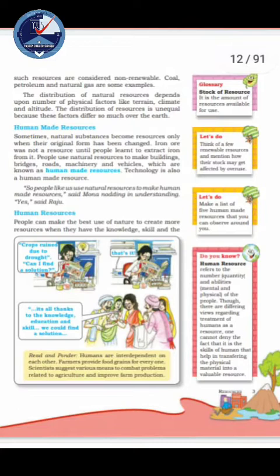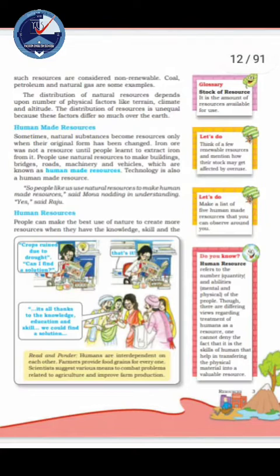Next is potential resources. Potential resources are those resources whose entire quantity may not be known, and these are not being used at present, and these resources could be used in future. The level of technology we have at present may not be advanced enough to easily utilize these resources. The uranium found in Ladakh is an example of a potential resource that could be used in future. High speed winds were a potential resource 200 years ago, but today they are actual resources because we are using them today. Wind farms generate energy using windmills, like in the Netherlands. You will find some windmills in Nagercoil in Tamil Nadu and on the Gujarat coast, right?